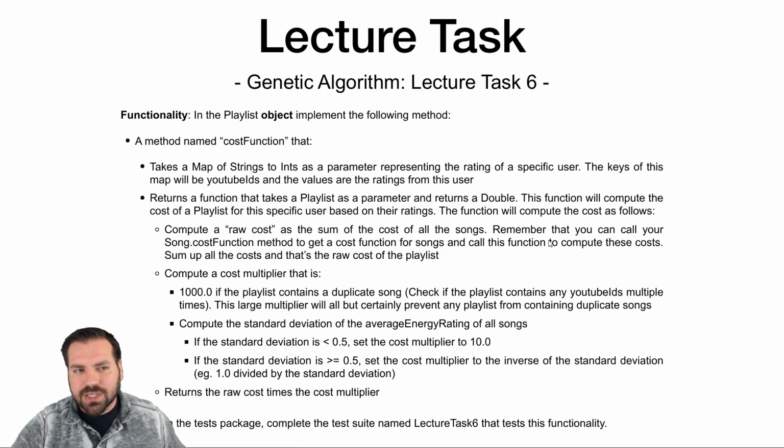So you can take your song object, so you can say song dot cost function, get the cost function for this particular map, and that's going to take a song and return its cost, and then sum up the output of that function for all of the songs in your playlist. That's going to be your raw cost. So as long as you have LT5 done and it's working 100%, this should be: get a song cost function, given this map of strings to ints, and then for each song in the playlist, get its cost, and then sum all those up.